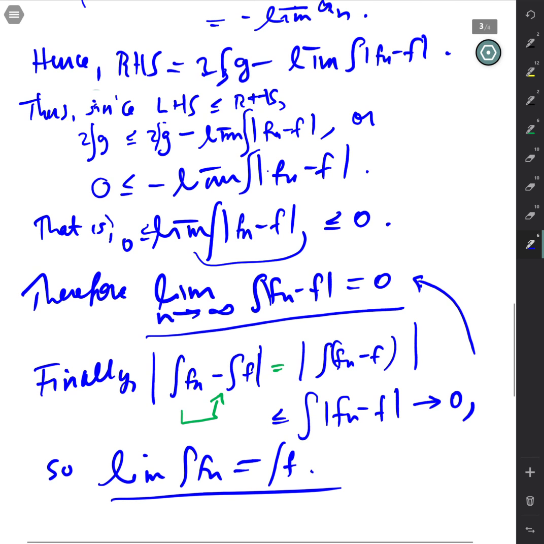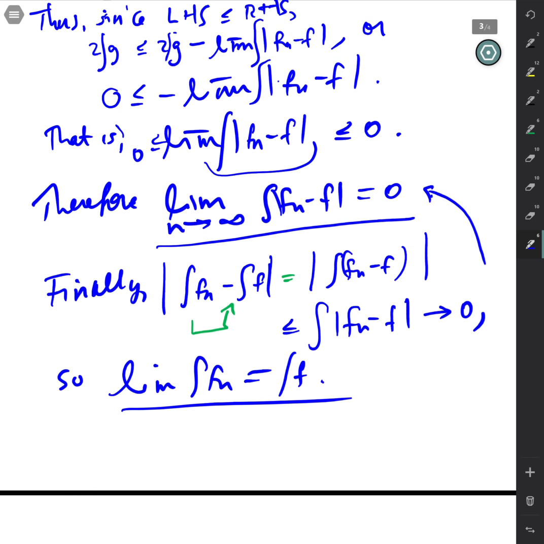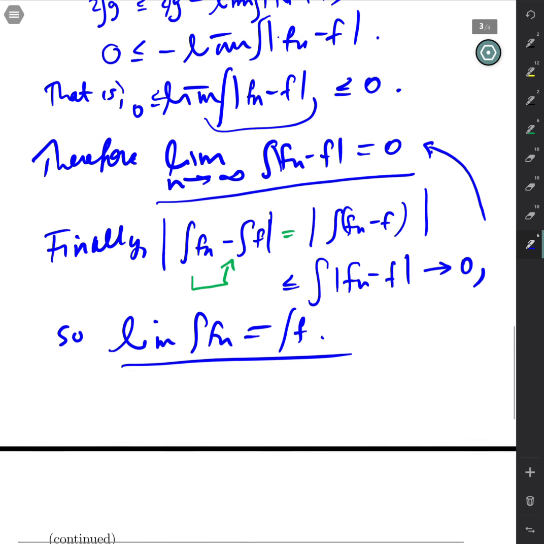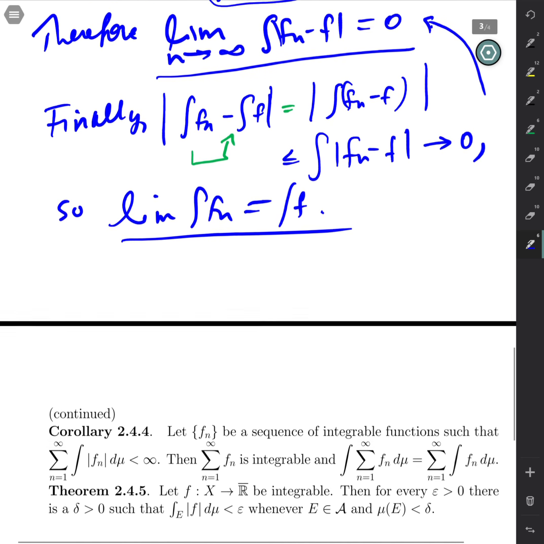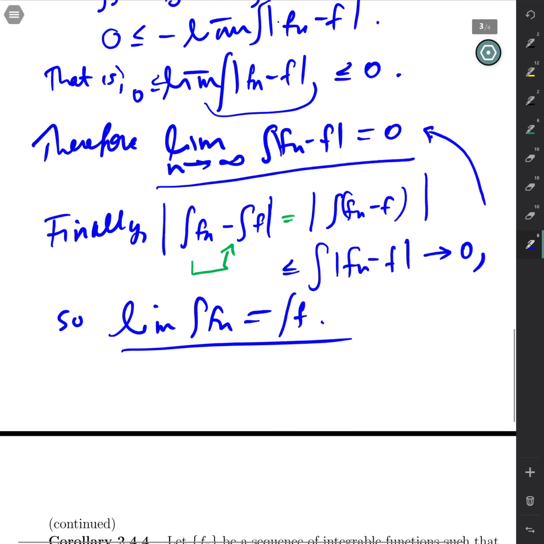So I think I'll stop this one right here, and then I'll do the last little corollary in a subsequent one.